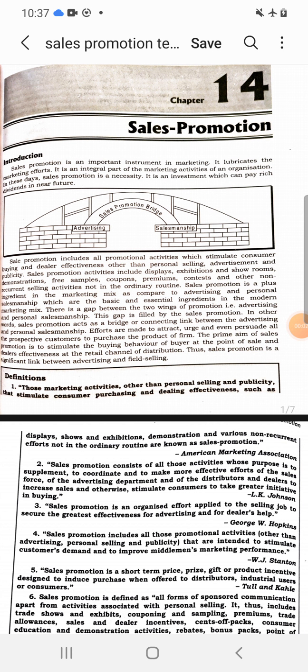Students, today we will do the topic sales promotion techniques. Before doing the techniques, let us understand what sales promotion is.